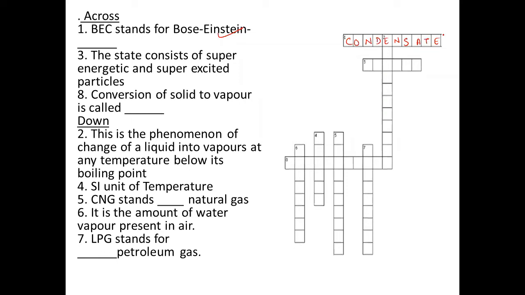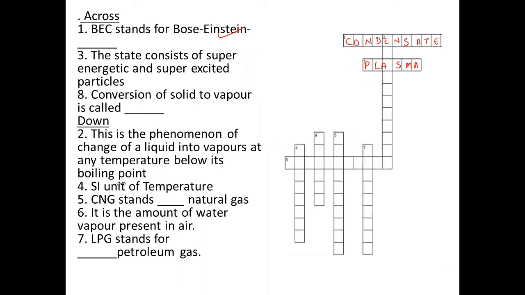Then the next. Riju. This state consists of energetic and super excited particles, plasma. Plasma. Right? Next.